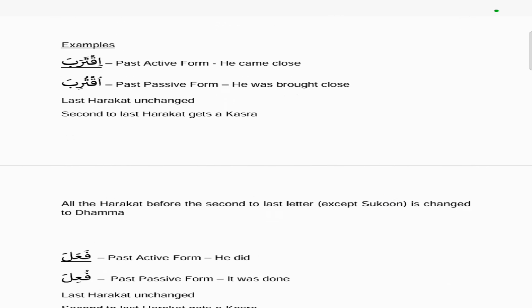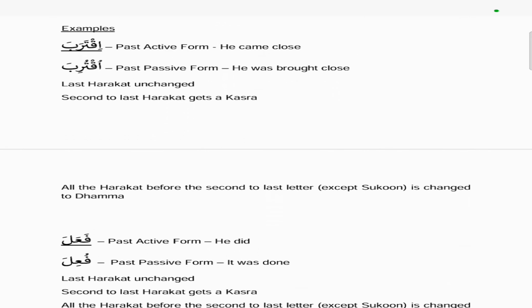So examples, iqtaraba is a past active form, which means he came close. Uqturiba is the past passive form or version, which means he was brought close. So we don't know who the doer is. He was brought close. And if you look, the last harakat is unchanged from the active to the passive. The second to last harakat gets a kasra, which is the ra. So before it had a fatha, then it gets a kasra. And all the harakat before the second to the last letter, except sukoon, is changed to a dhamma.